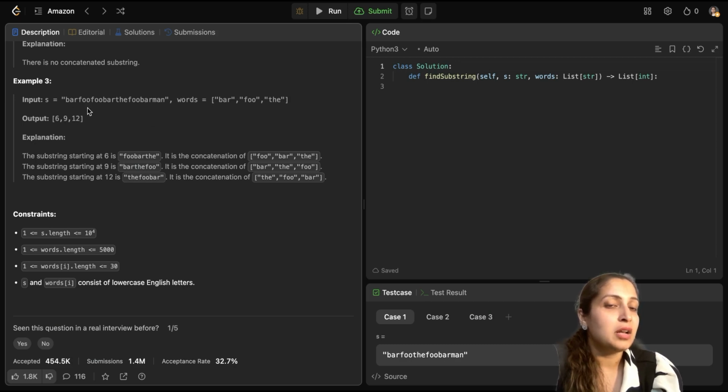So you increment and you keep on incrementing till here. You see foo bar the. So the entire string occurs, hence index 6 has been returned. Now if you increment by 3 again, you would see bar the foo, again another occurrence, hence index 9 has been returned. If you increment even more, then foo bar, again another occurrence, hence index 12 has been returned.